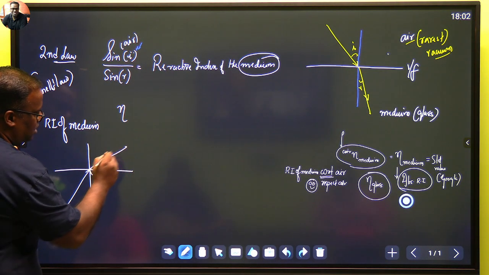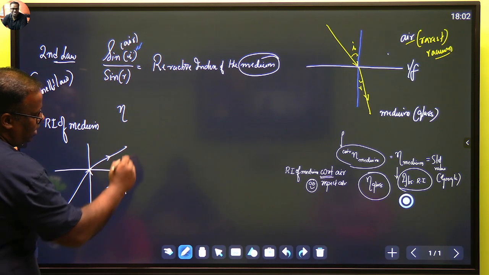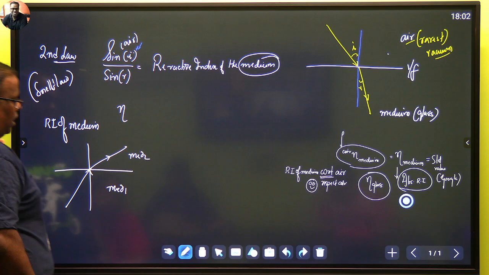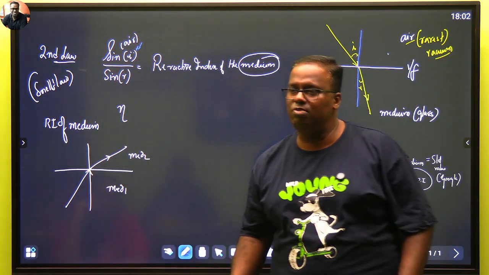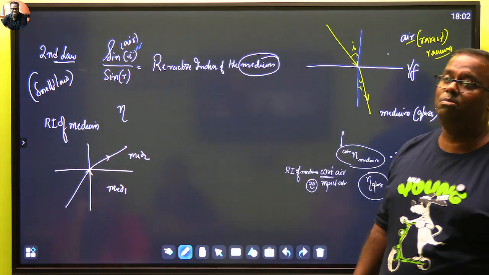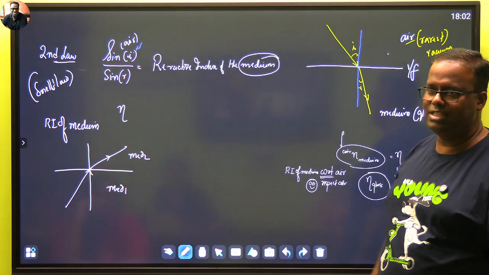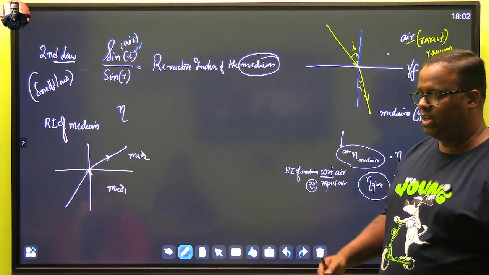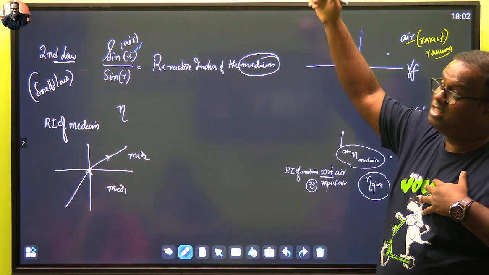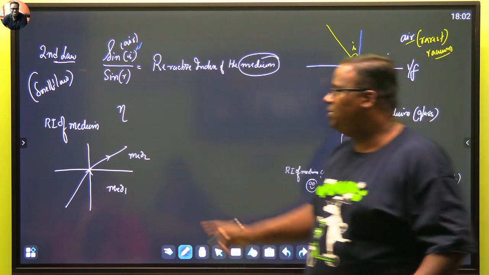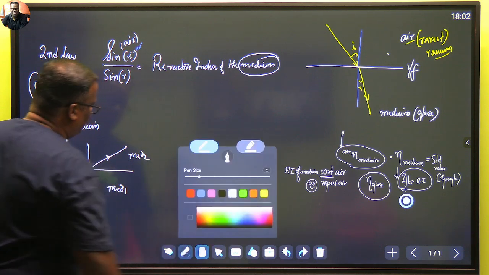And let's say it's like this, and say this is medium 1 and this is medium 2. Okay, now tell me, we always measure refractive index of a medium with respect to a medium, and that medium is the one from where the light is incident. ये याद रखिए. Refractive index is measured of a medium with respect to a medium जहां से लाइट आ रहा है. तो यहां पे रिफ्रैक्टिव इंडेक्स जब हम मेजर करने की कोशिश करेंगे, we will say, now you tell me where is the light ray coming from?